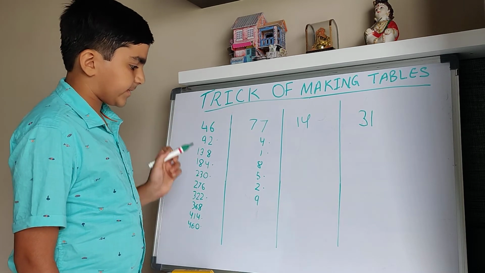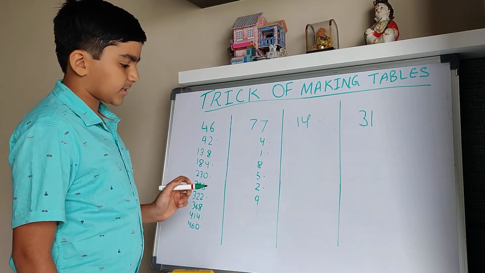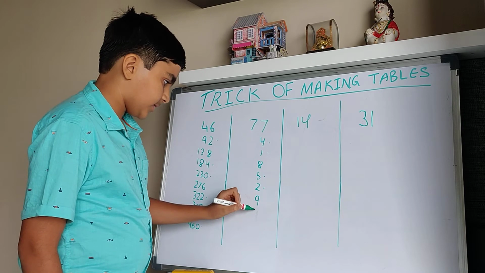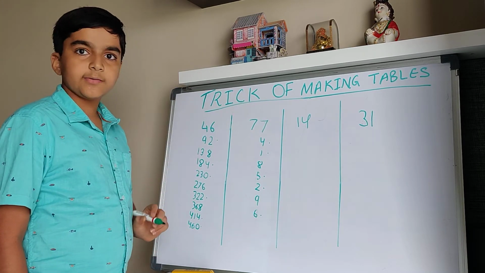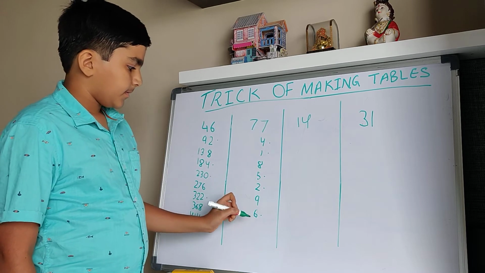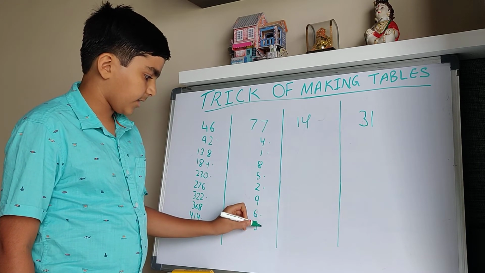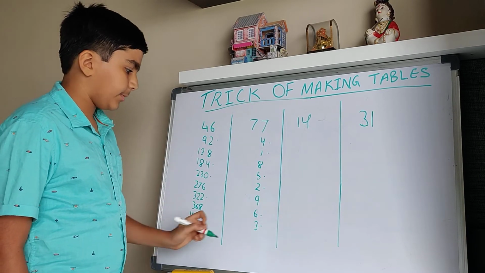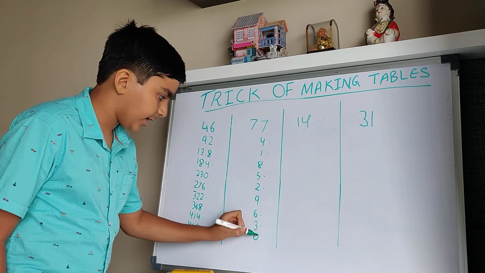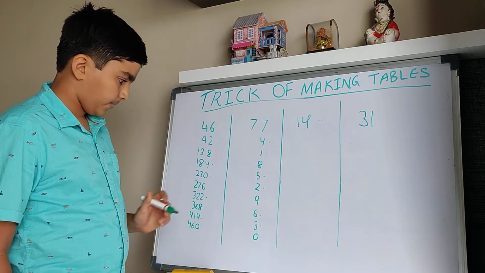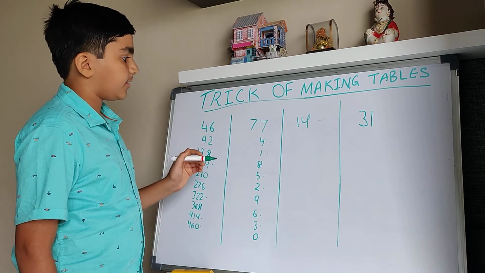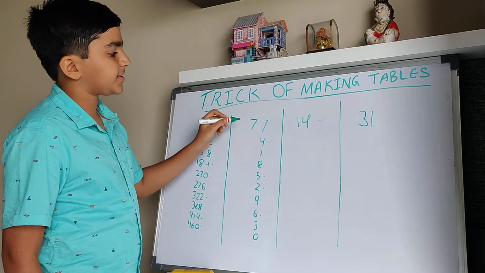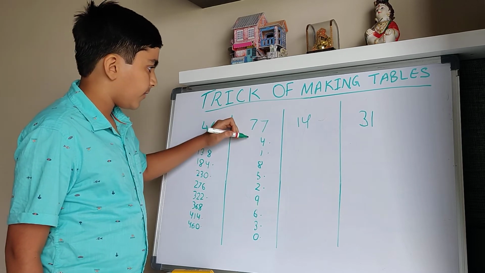Then 9 plus 7, it will be 16. So 6 and 1 carry forward. Then 7 plus 6, it will be 13. So 3 and 1 carry forward. 7 plus 3, it will be 10. So we have 10 numbers now. There is 1 carry forward here. Then 7, so it will be 14. 7 plus 7, 14 plus 1, 15.